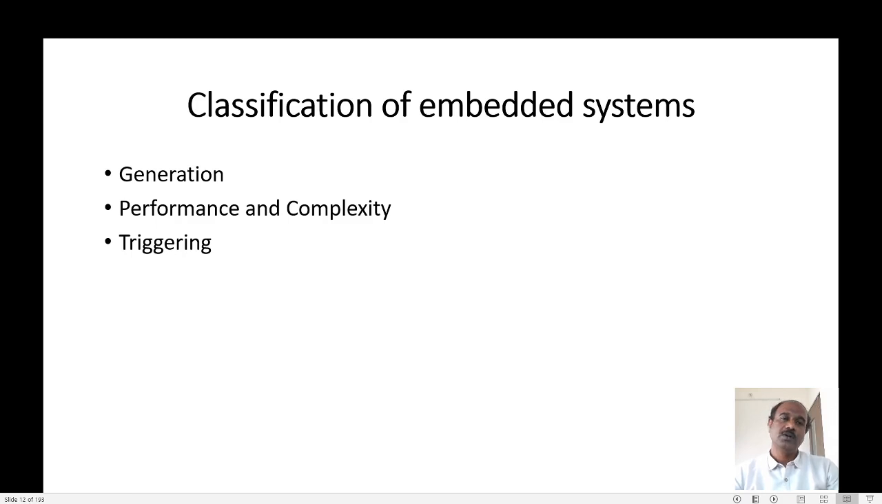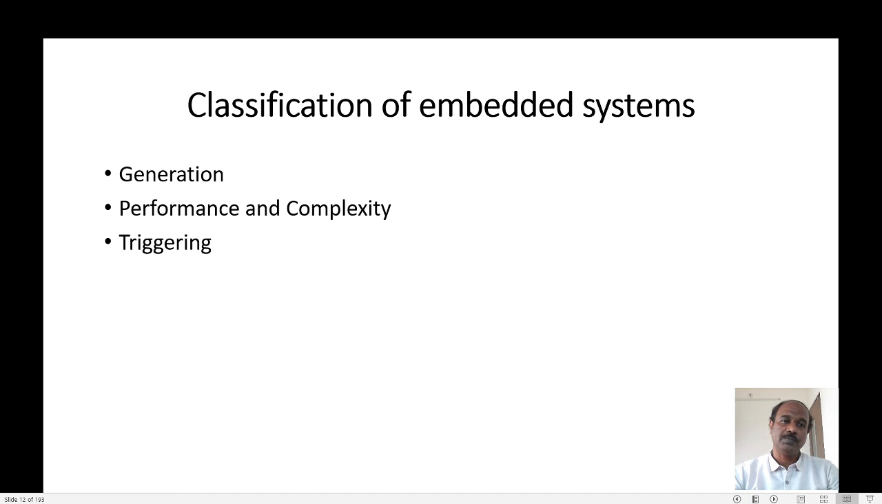Good morning, students. In the last class, we discussed the classification of embedded systems. We can classify embedded systems into three categories: based on their generation, based on performance and complexity, and based on their triggering. Based on generation, we can classify embedded systems into four types: first generation, second generation, third generation, and fourth generation embedded systems.